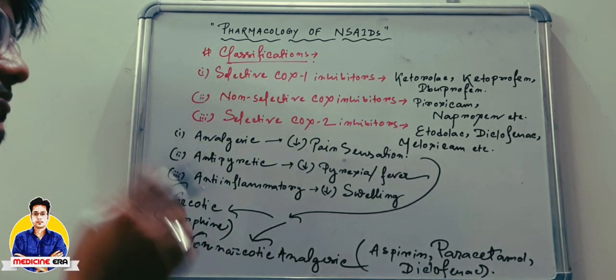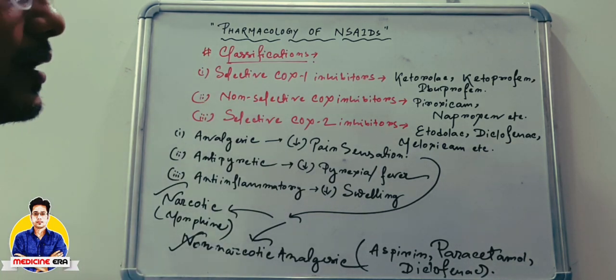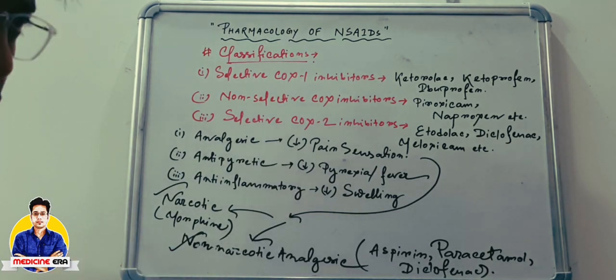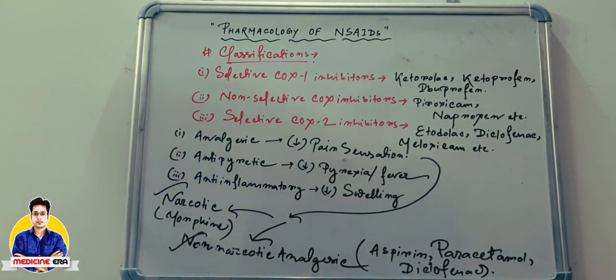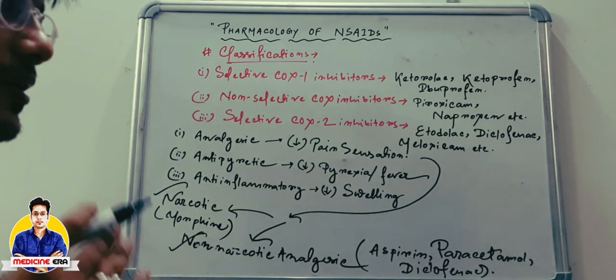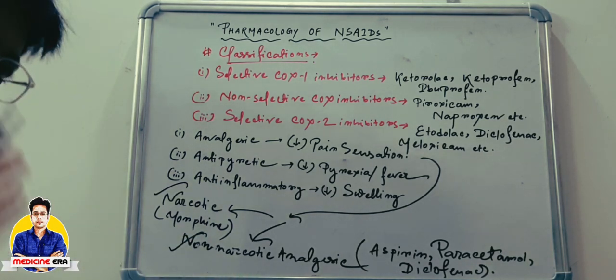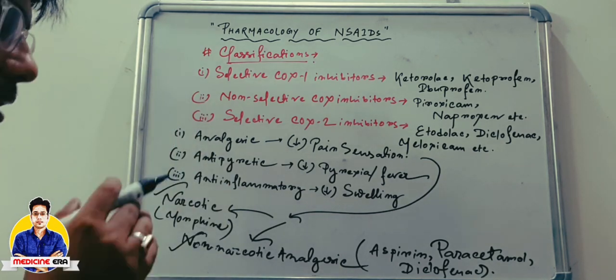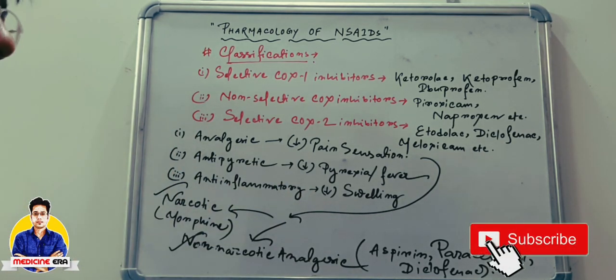In case of the soldiers who are in the battlefield or in the war front, after any type of injury during the battle, in the previous era, in the history, the morphine is usually used in case of reducing their pain sensation in case of soldiers in the battlefield. But nowadays, the use of morphine is very decreased, okay. Now we are using only the non-narcotic analgesics, which are not depressing the CNS, but also they can inhibit the pain sensation. So this is the main difference between narcotic and non-narcotic.